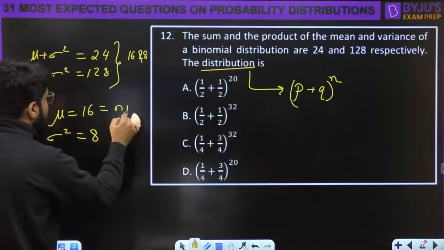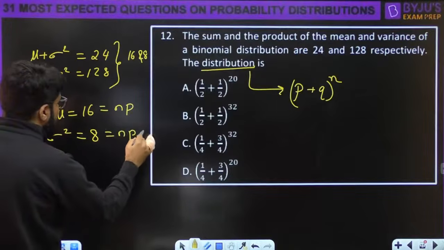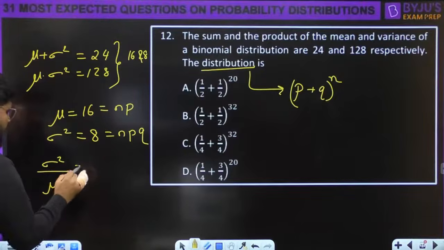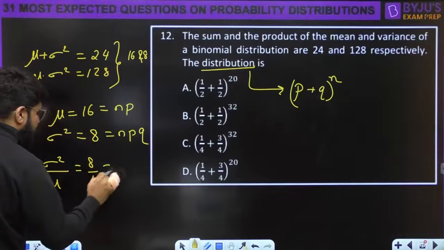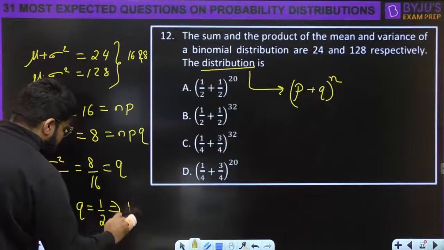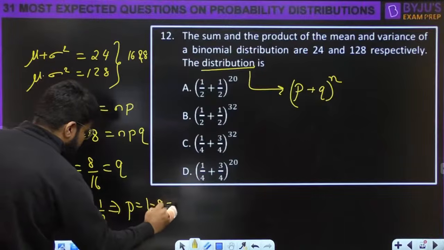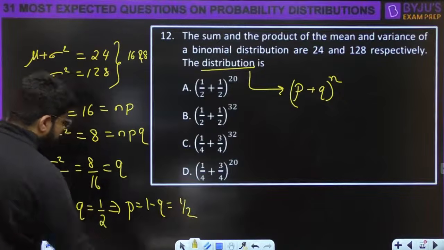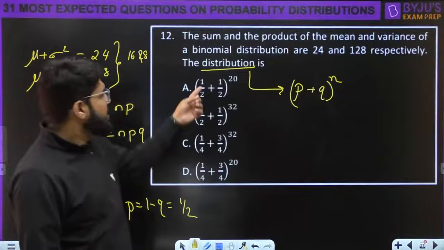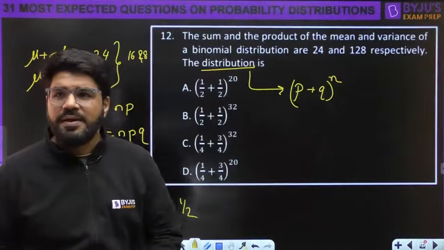Okay, so this is np and this is npq. When I divide sigma square upon mu, I get 8 by 16, which gives the value of q: q is 1 by 2. So p, which is 1 minus q, is also half. The value of p and the value of q have come. It is half plus half, so it is either option A or B.